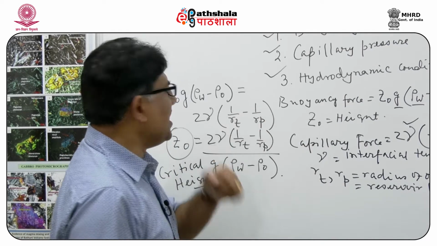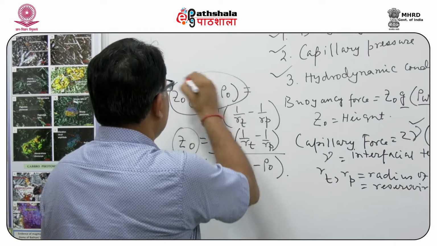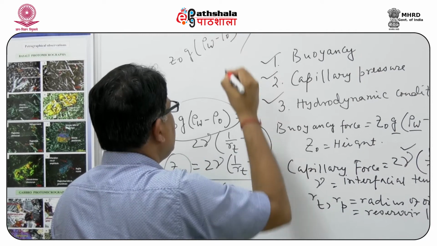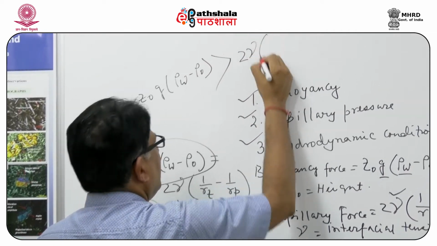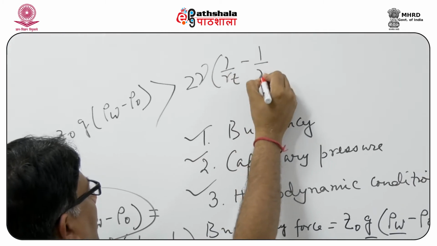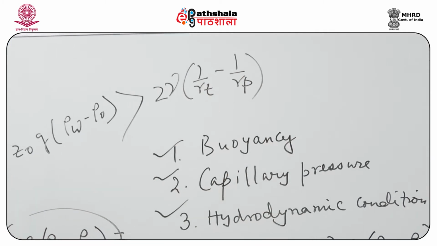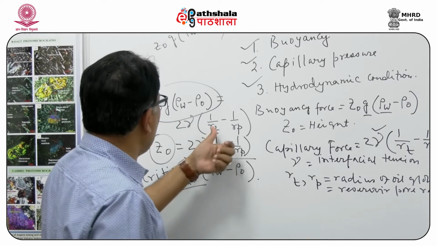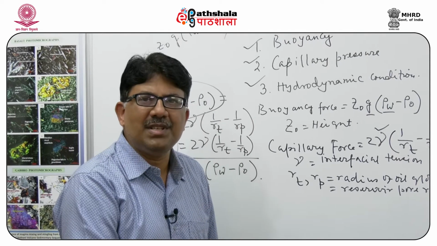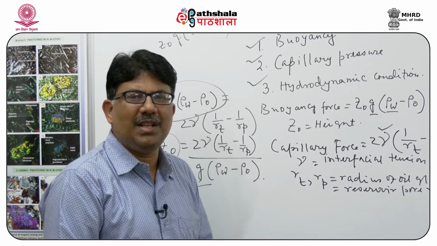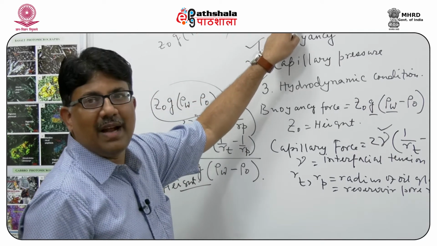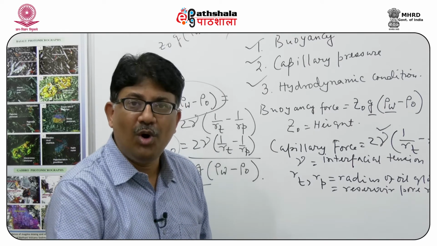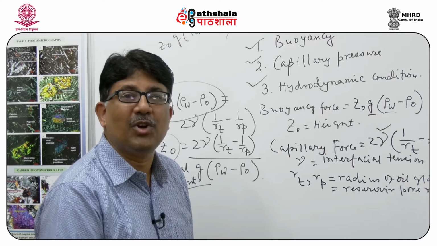Now, if the factor Z(ρw − ρo)g is more than the capillary term, that means it is a non-equilibrium condition. In equilibrium condition, these two balance each other. When the equilibrium is disturbed, this factor becomes more than the other, and the height of oil will be more, so you get active migration because of buoyancy of the oil.